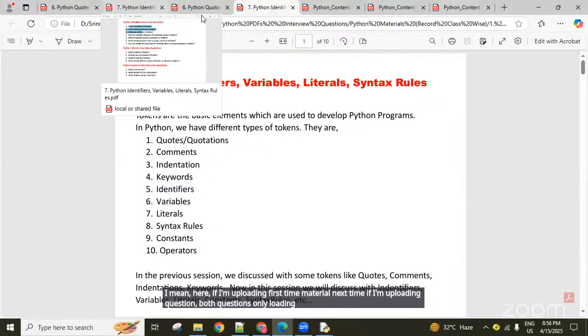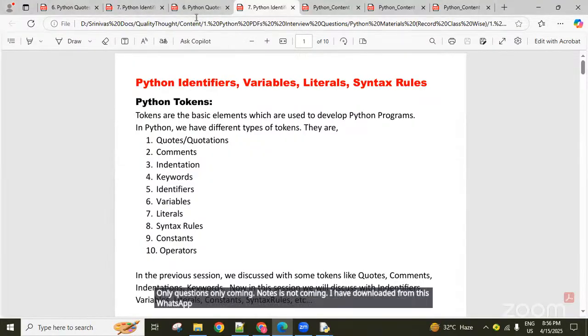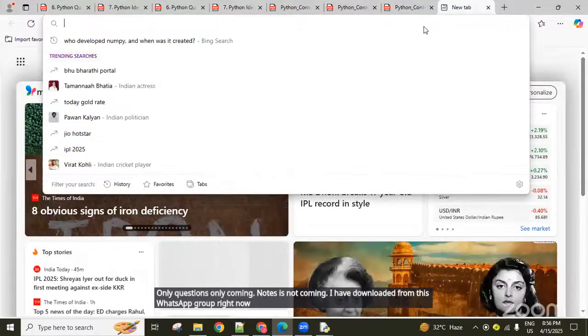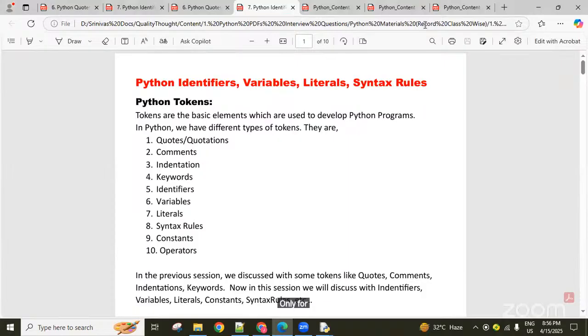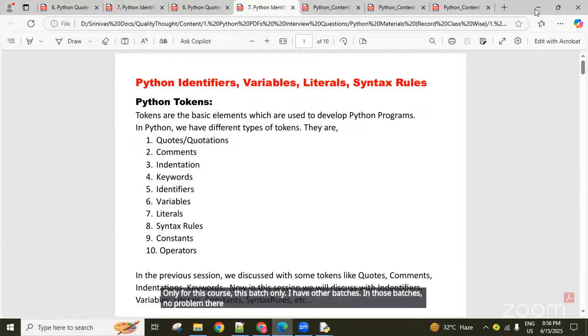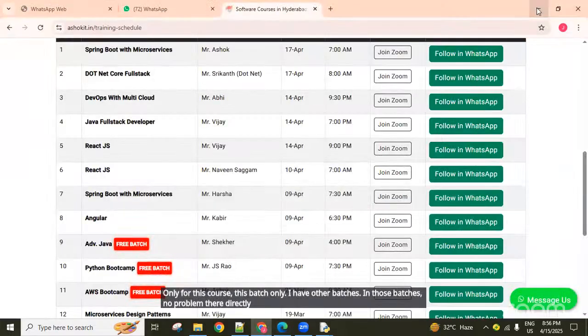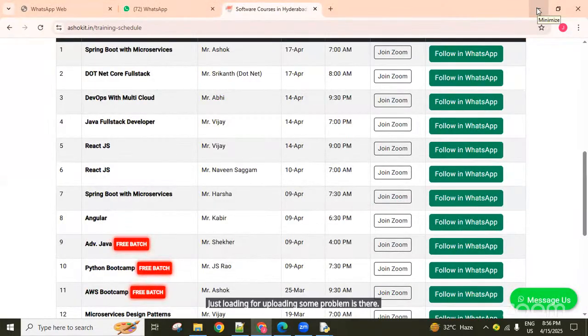I have downloaded it from the WhatsApp group right now. Yes, in the portal sometimes only materials upload, no questions; sometimes questions upload, no materials. Only for this batch. I have other batches where there is no problem and it uploads directly. I informed the management about this problem, and they're trying to manage it.